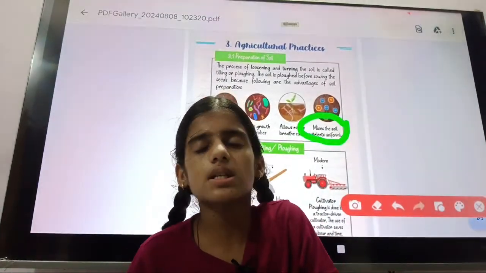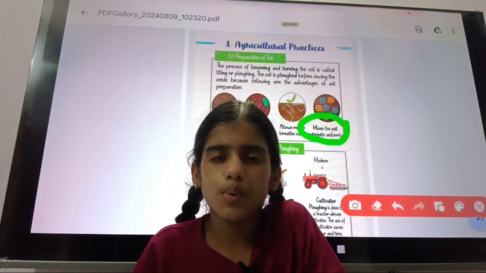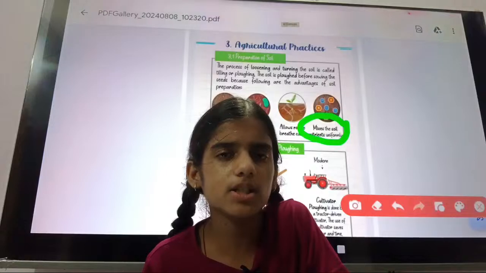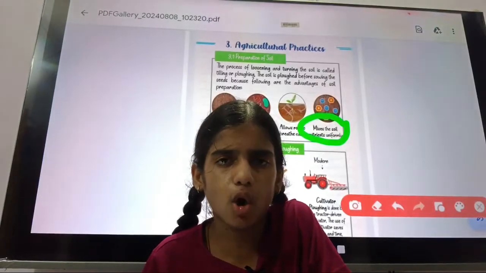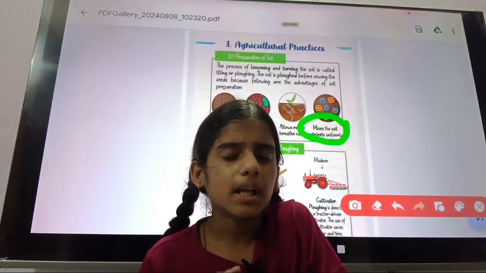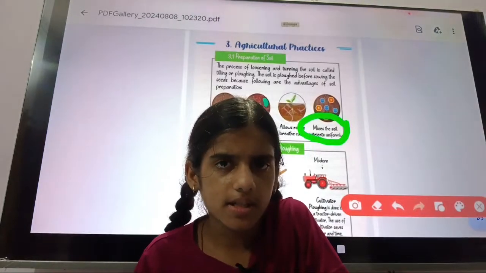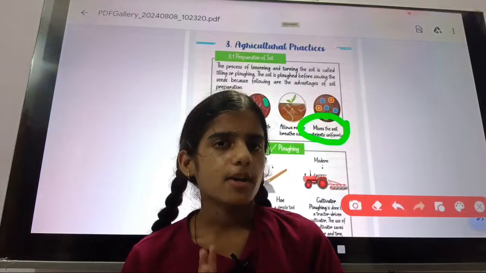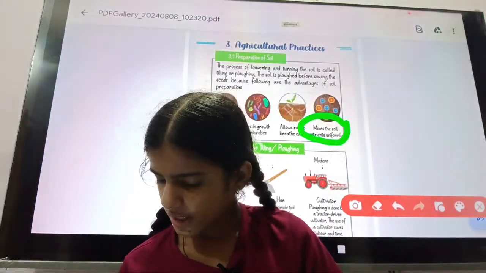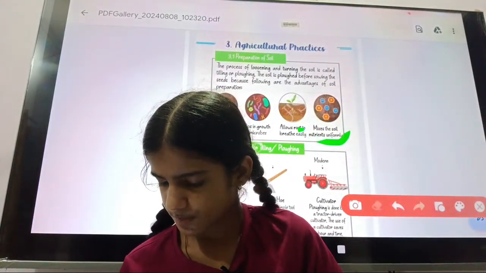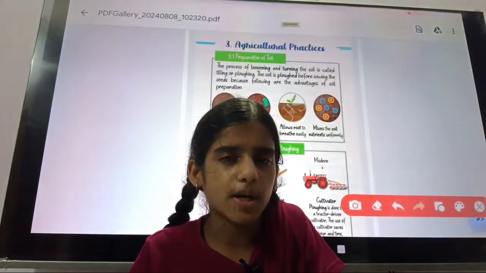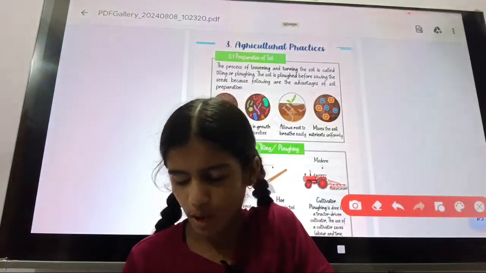The nutrients that are present in the soil are known as soil nutrients. And when the soil nutrients are mixed uniformly, the soil will be prepared for the planted crops. When tilling or ploughing is done, the crop will be ready for sowing. The next agriculture practice. But before we study that, we will study the tools required for tilling or ploughing.